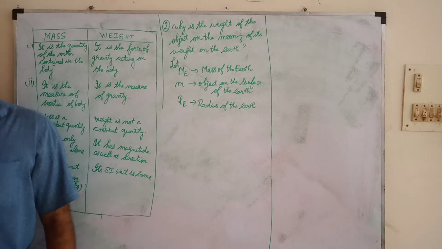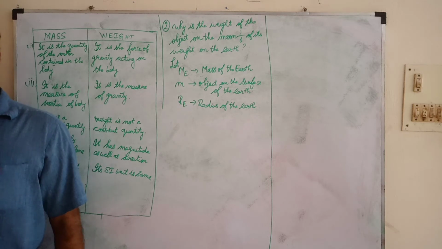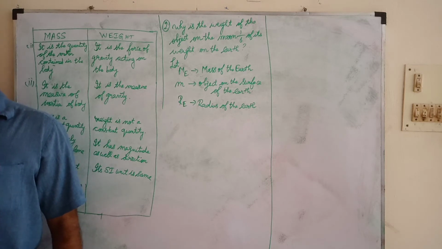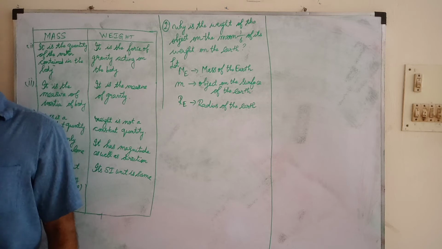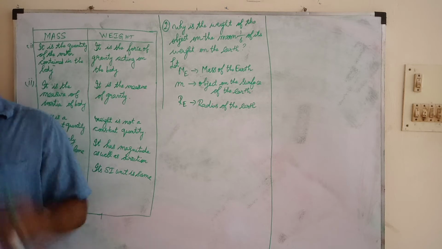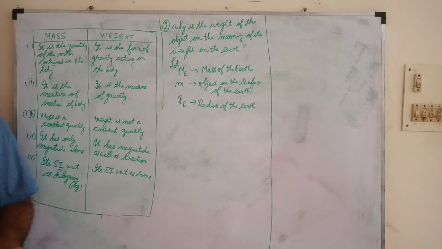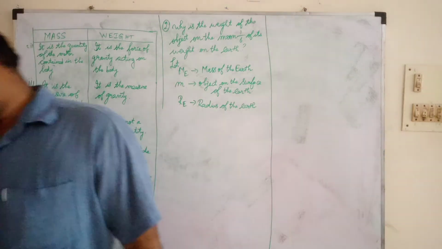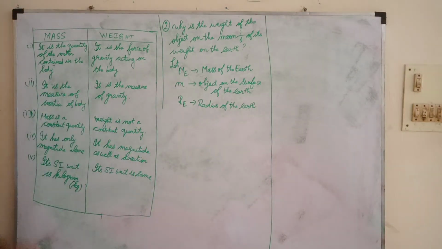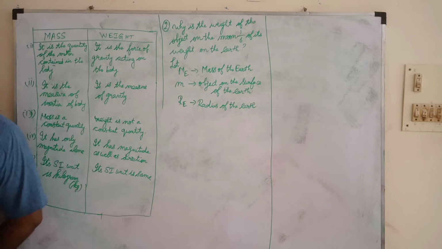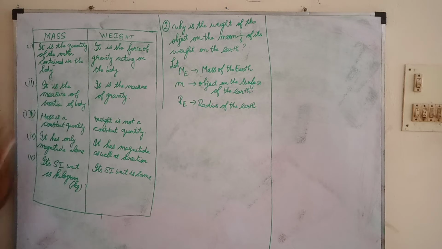Then after that, what concepts have we read? Free fall, and another one is acceleration due to gravity. So these are the three concepts we have seen in the previous class. Now today we are going to see the differences between mass and weight. What is the difference between mass and weight?